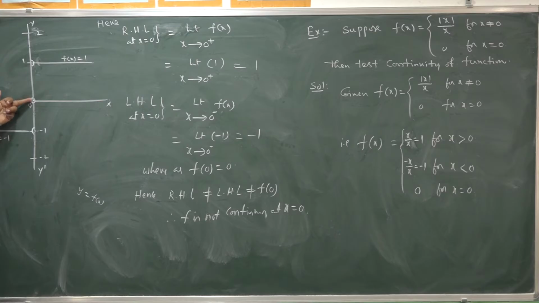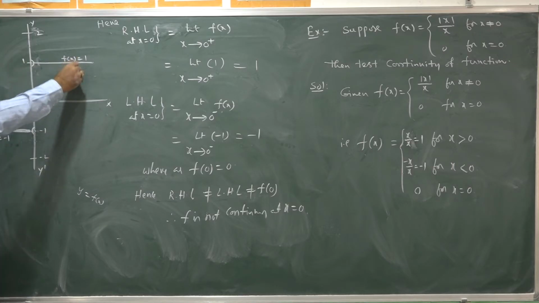And when x takes a positive quantity immediately after 0, then it jumps to 1. So, the graph has a jump discontinuity.